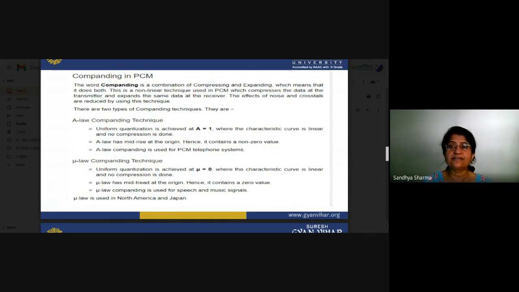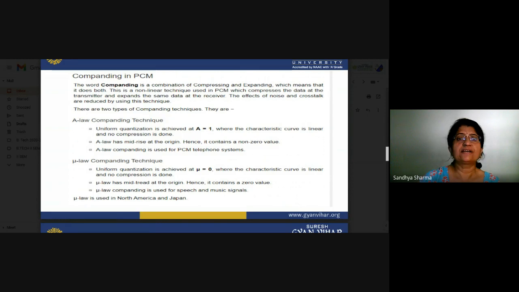PCM compresses the data at the transmitter and expands the data at the receiver. That is how you do the compounding, meaning compression and expansion. Whatever procedure we performed in our transmitter section, the reverse action will take place in the receiver part.